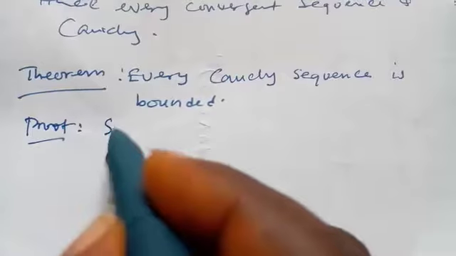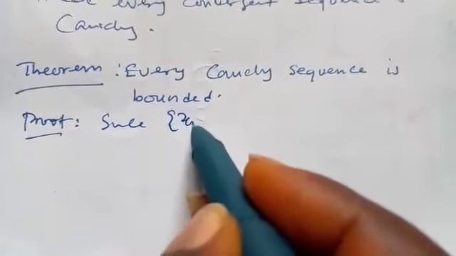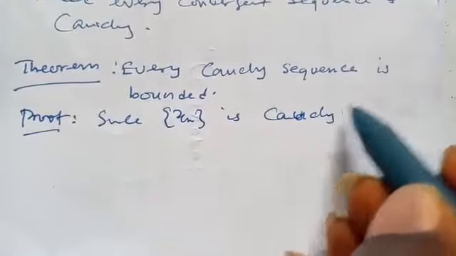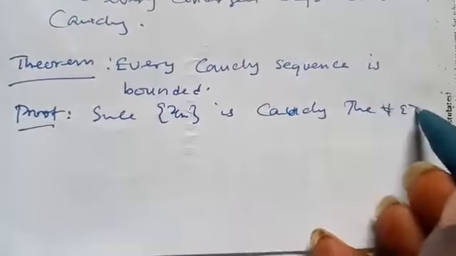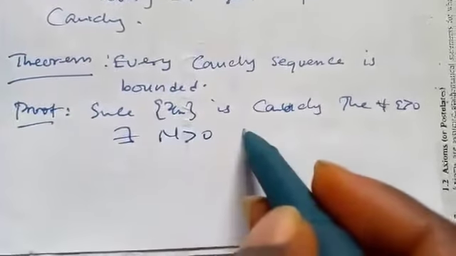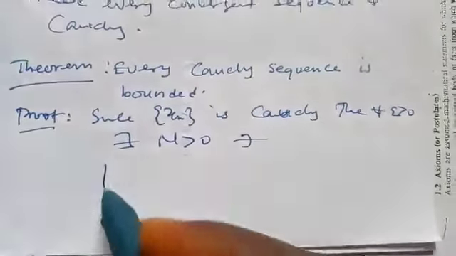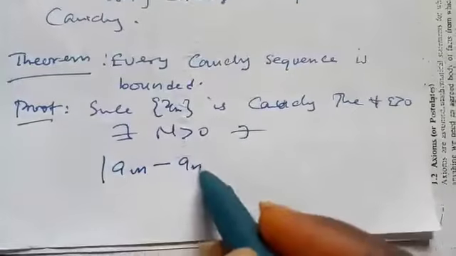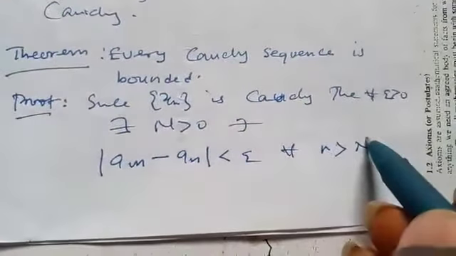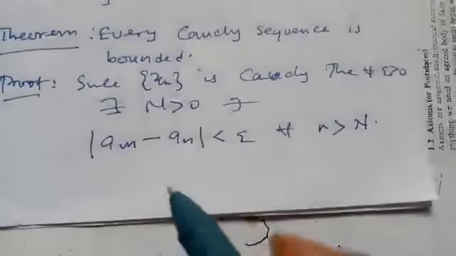Since this sequence is Cauchy, then for every epsilon greater than 0, there exists N greater than 0 such that |a_m − a_n| is less than epsilon for all n greater than this.